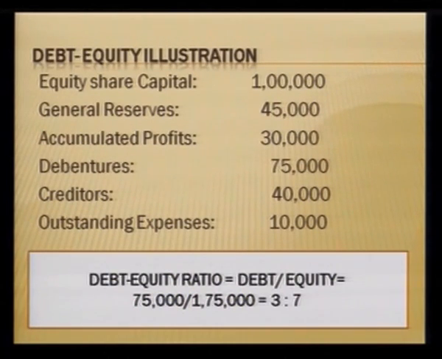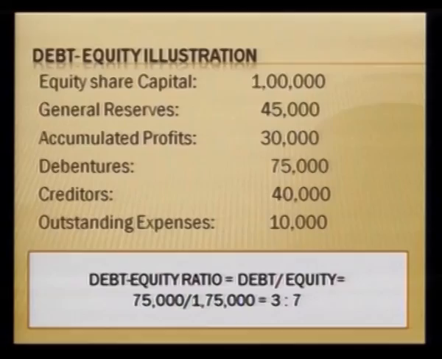Debt to equity would be total debt upon total equity. We include only the long term loans. Debentures are the only long term loans here. Creditors and outstanding expenses are current liabilities, so we will not include them in our debt. So debentures account for only 75,000.